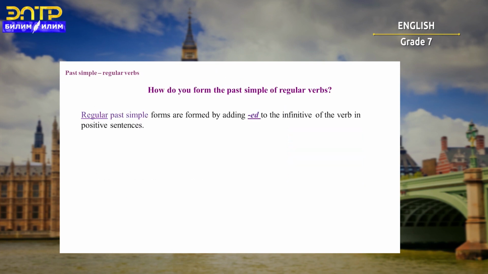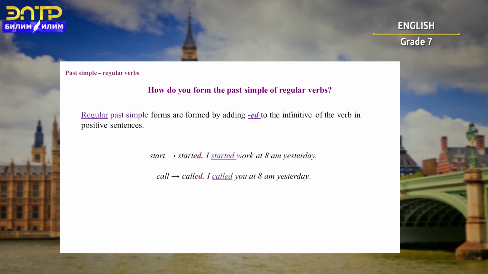How do you form the past simple of regular verbs? Regular past simple forms are formed by adding ed to the infinitive of the verb in positive sentences. For example, the verb start will be started in the past simple. For example, I started work at 8 a.m. yesterday. It means 8 o'clock in the morning.